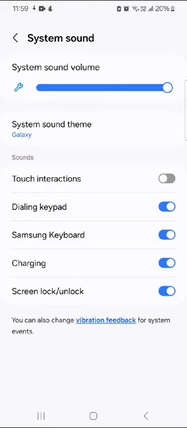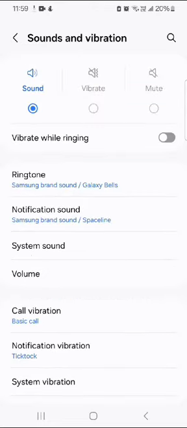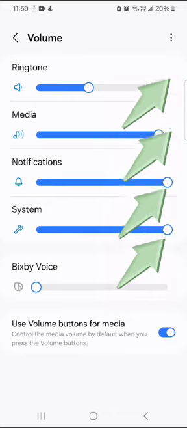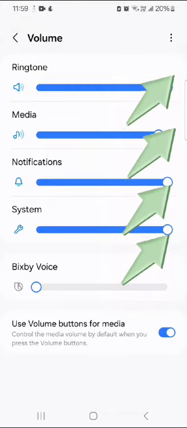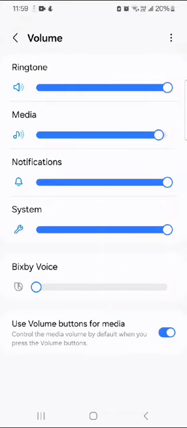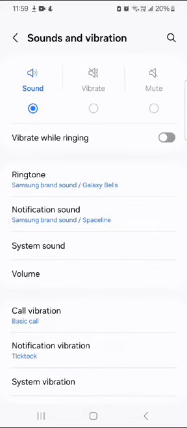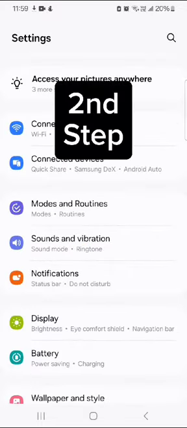Now move back, click on volume and increase your volumes. So this is the first step. Now move to second step.